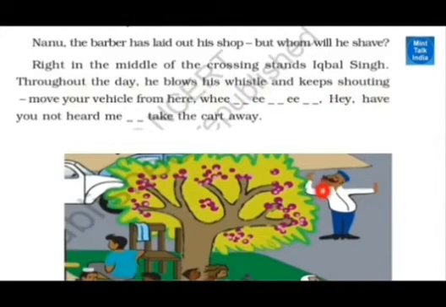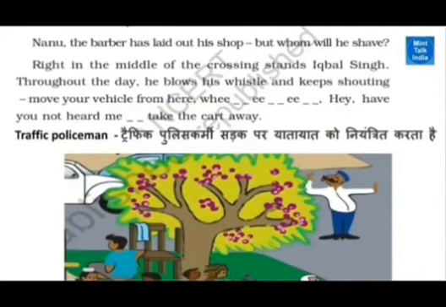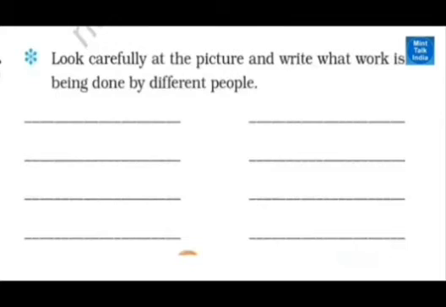who whistles and stops the traffic and regulates the traffic, whether they go to right or left or whatever way they have to turn or whatever they have to do, he shows with the hand. He is the traffic police. The barber trims the hair. That's what he is doing under the tree.